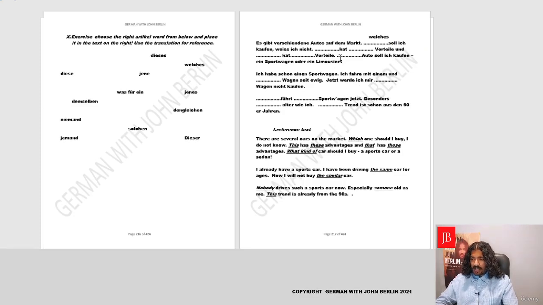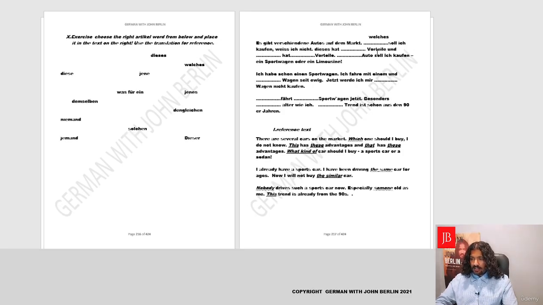Weiß ich nicht. Dash hat Dash-Vorteile und Dash hat Dash-Vorteile. This has these advantages, that has those advantages. So this is basically what, nominative. Yes, who has what. So it's nominative, and we're talking about cars, so we'll talk about these. It'll be nominative neutrum, so we'll say dieses. Is there any dieses here? Let's find out. Here you go, dieses. So we'll write it here.